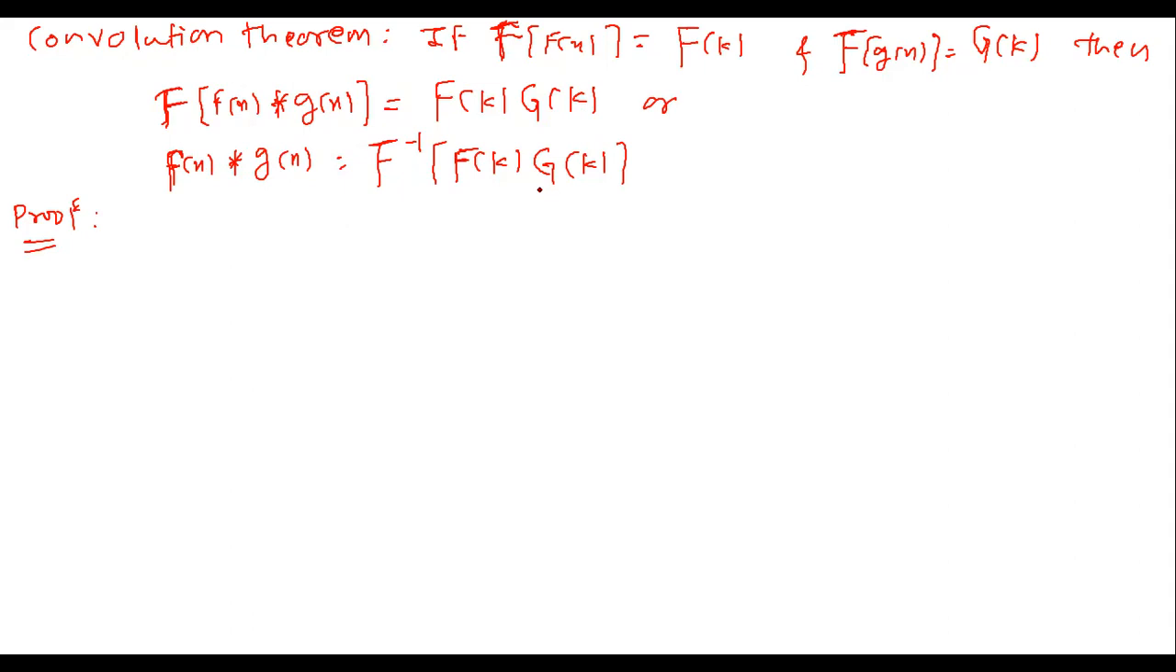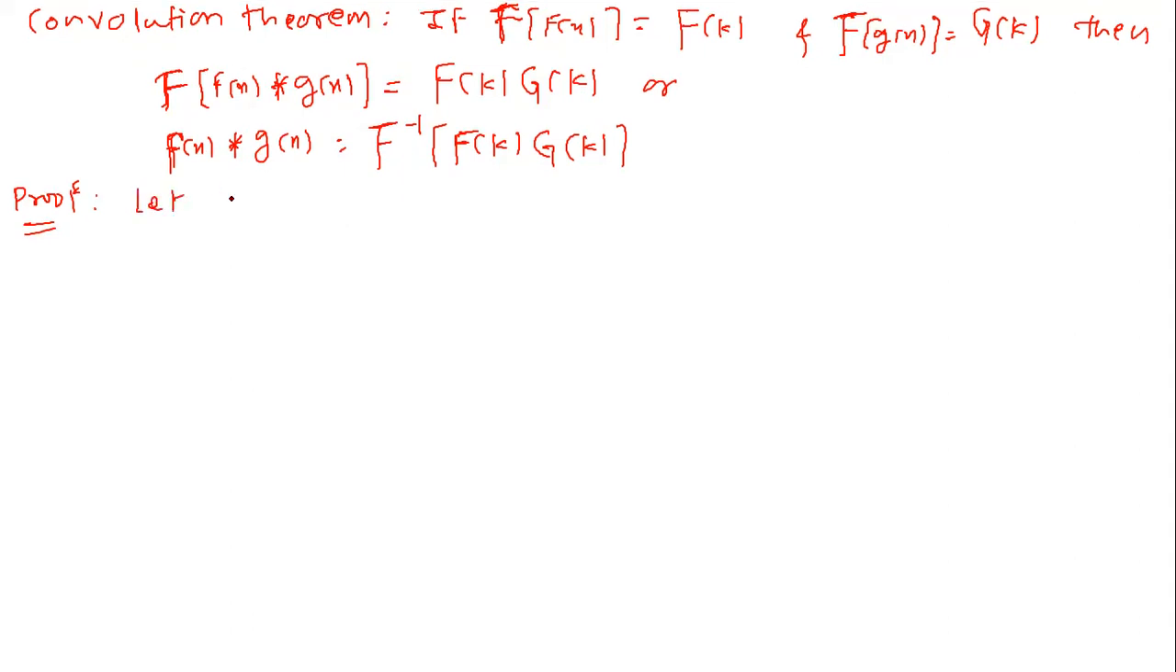Now let us prove the theorem. We have F of k, which means the Fourier transform of f, that is script F operating on f of x, equal to capital F of k, which is 1 upon root 2 pi, integral from minus infinity to plus infinity of f of x e raised to minus ikx with respect to x.